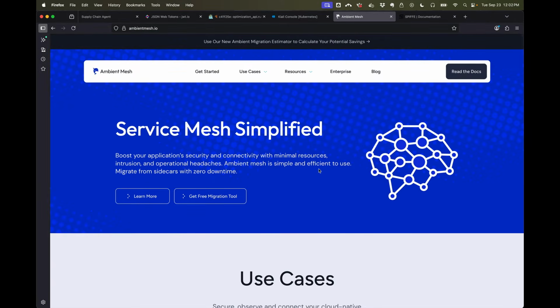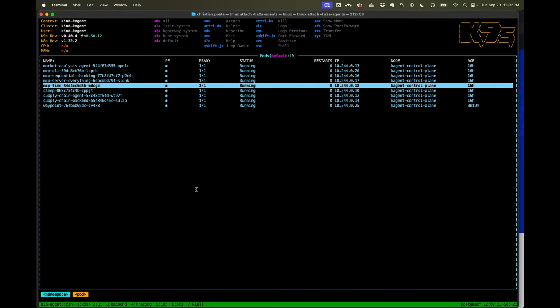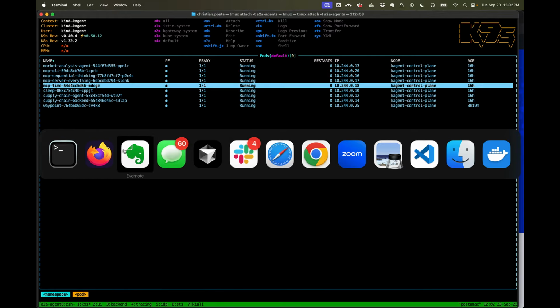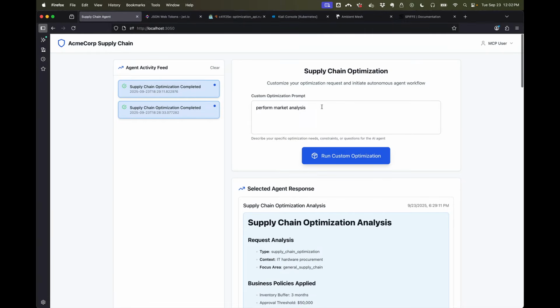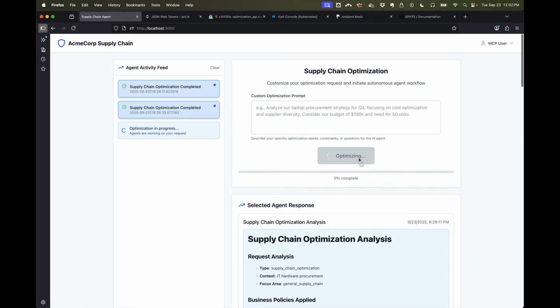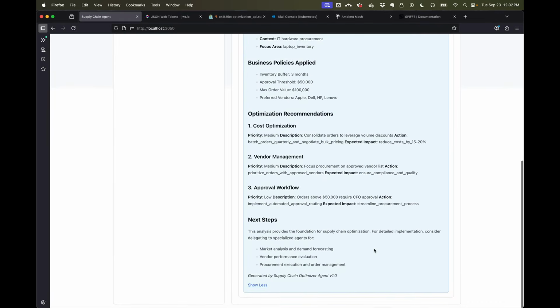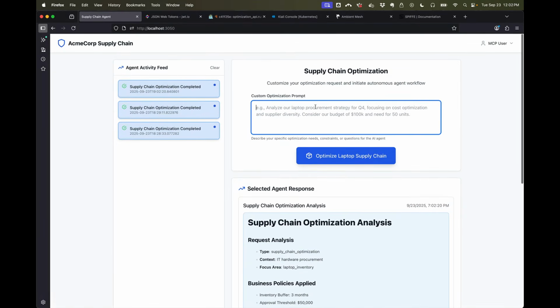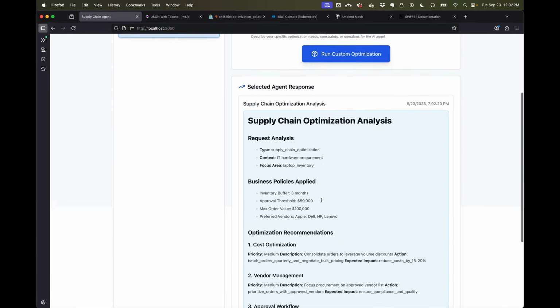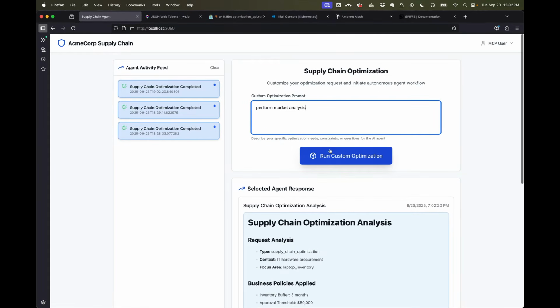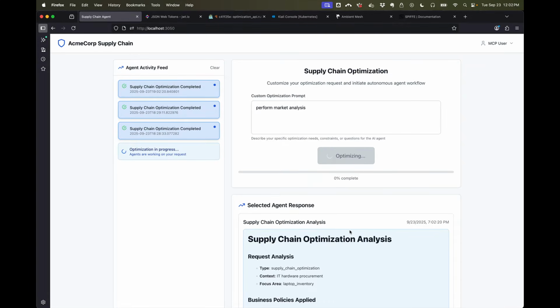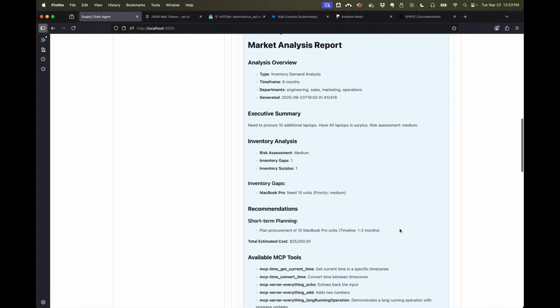All right, so what we can see in our workloads, in our cluster, is when we make a call between agents. So let's do that. I'm going to make a call to our supply chain agent, and we see we get a response here. If we make a call to perform market analysis, we can see this response doesn't have any market analysis data. If we ask it to perform a market analysis, we will get some of that information.